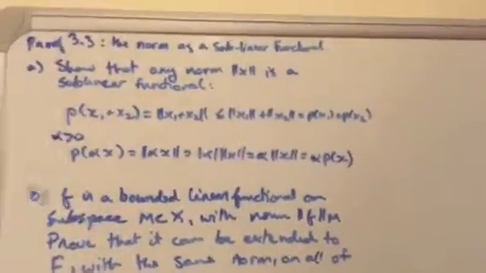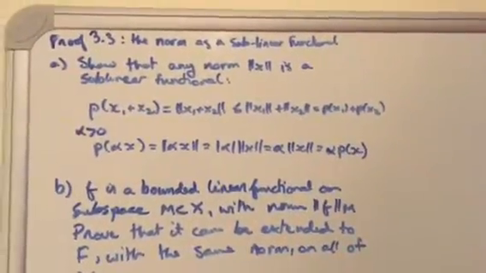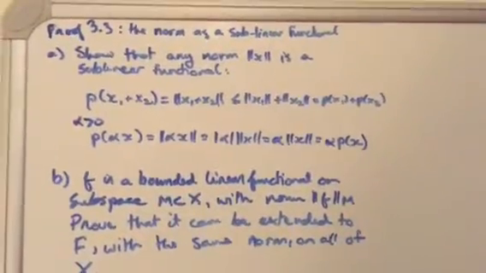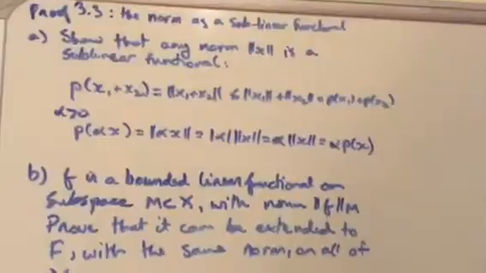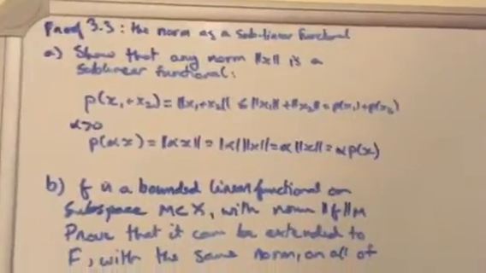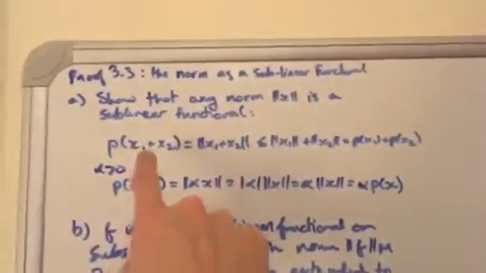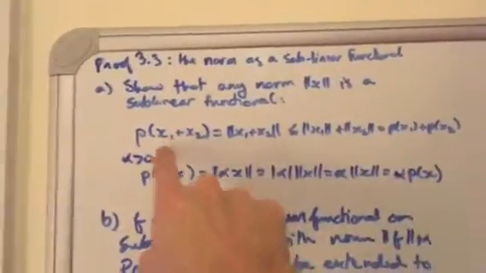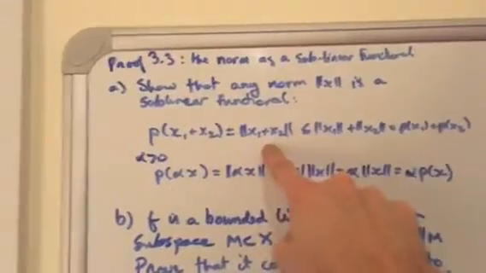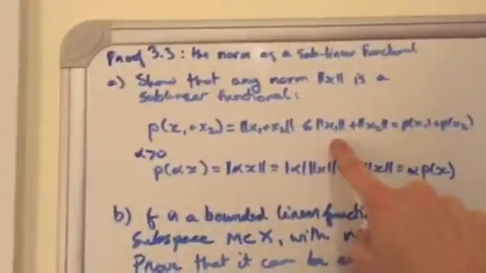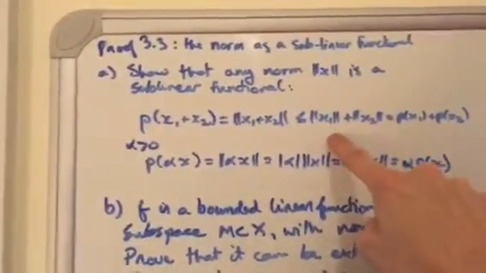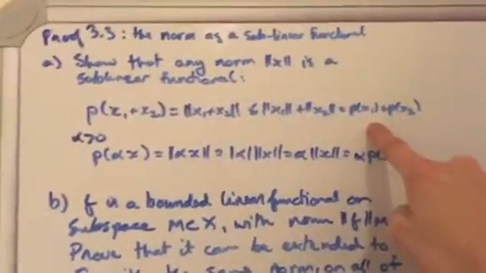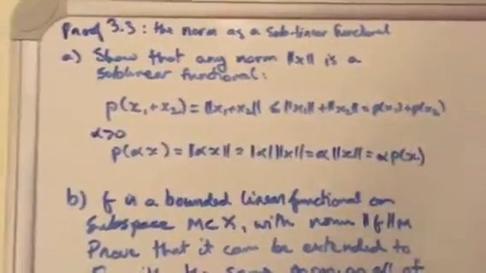Everyone, so now I'm going to prove proof number 3.3, which we want to show that the norm can serve as a sublinear functional. So first we want to show that any generic norm works. So if we just define our sublinear functional to be equal to the norm of x, then p of x1 plus x2 is equal to this, which by the triangle inequality is less than or equal to the norm of x1 plus the norm of x2, which is defined as p of x1 plus p of x2.